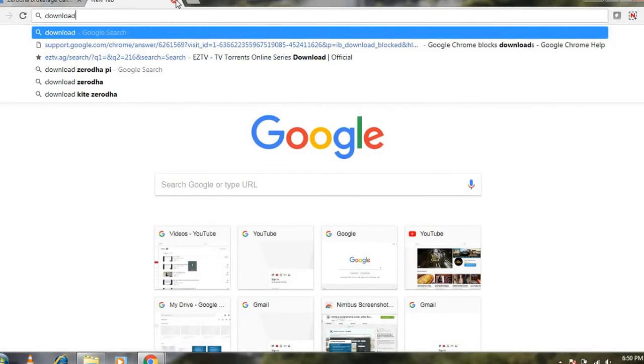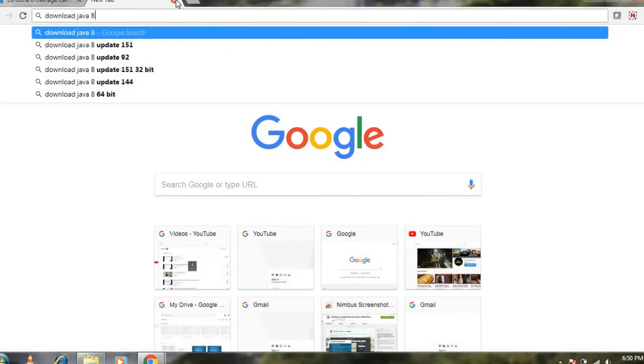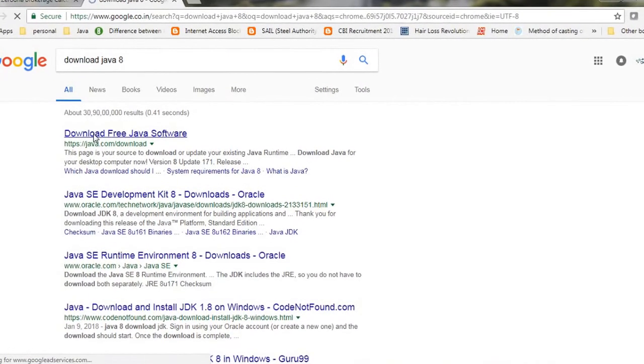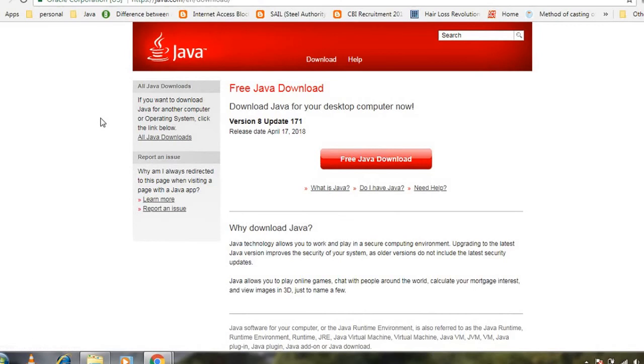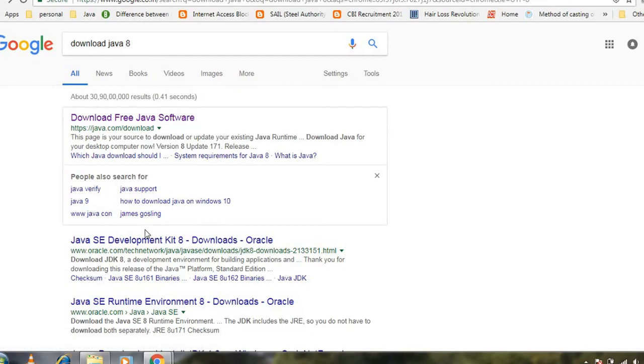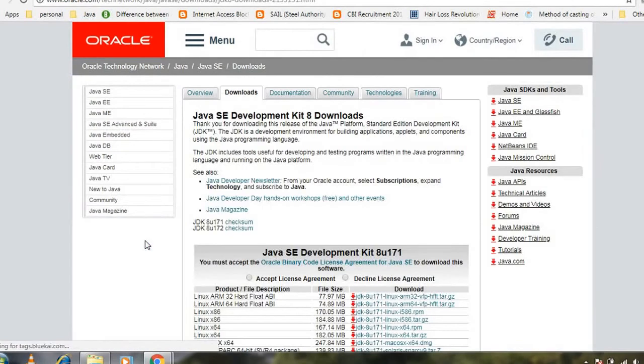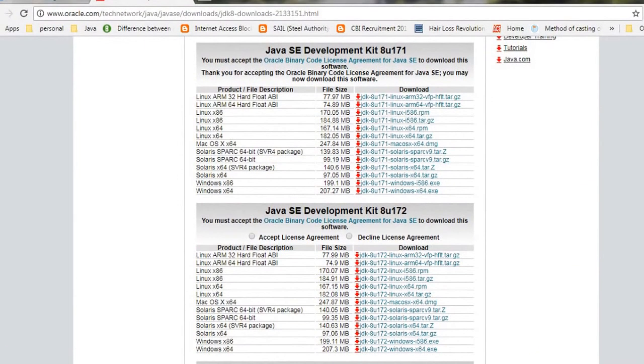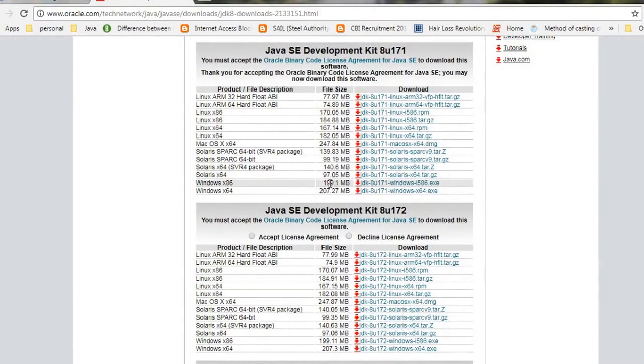So download Java 8. I'm just clicking 8 and clicking on this link. Java SE Development Kit 8, this we have to download. Then accept the agreement. Then if you are using a Windows 32-bit machine, go for this x86, or else go for the 64-bit machine.